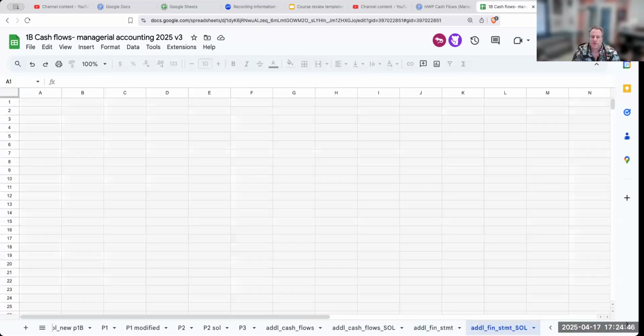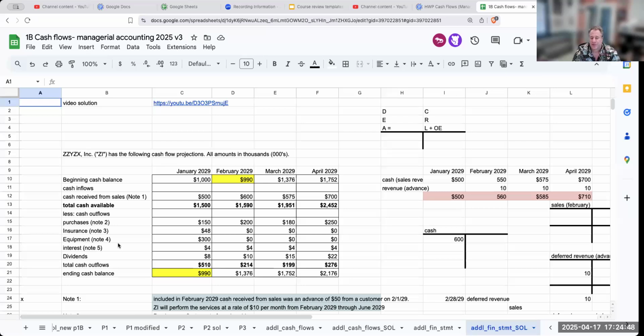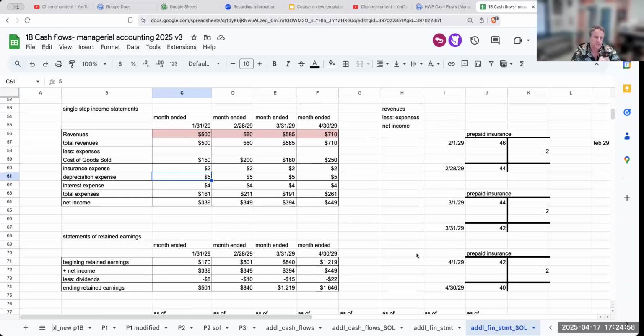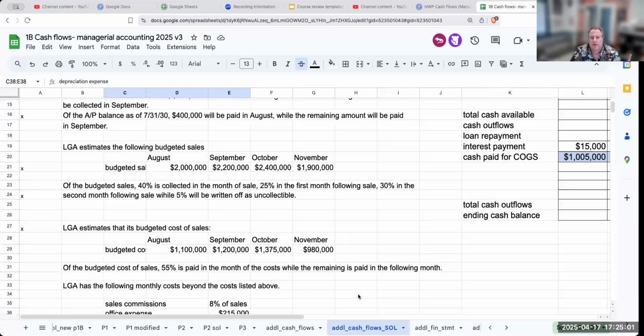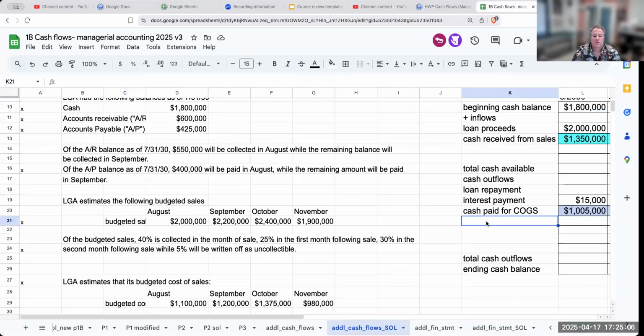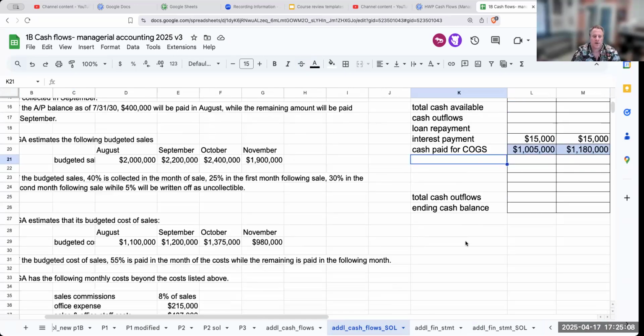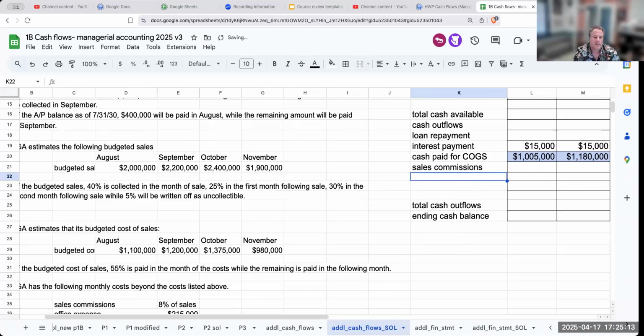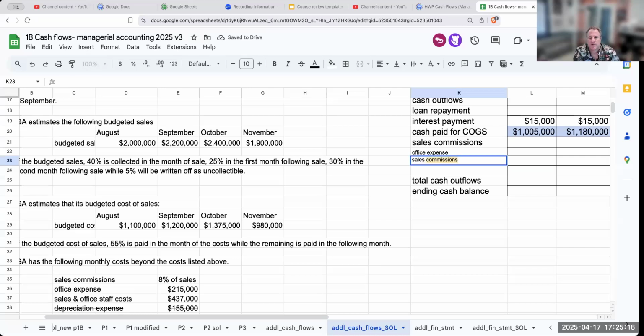So, and also too, if you look over here, is there any depreciation expense that comes out of the cash flow? The answer is absolutely not. So again, we have to add in depreciation to go through and do income statements. It's part of the income statement, but it's certainly not part of the cash budgets. Okay. So over here, what I'm now going to write is sales commissions. I'm also going to have office expense, and I'm also going to have sales and office staff costs.